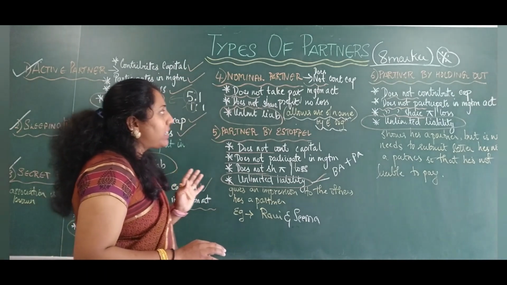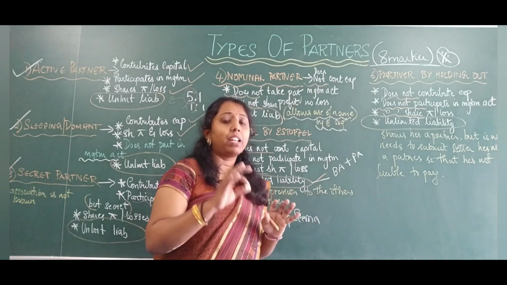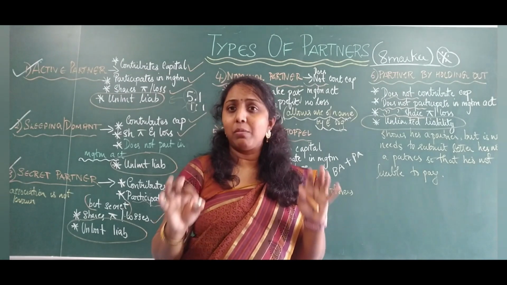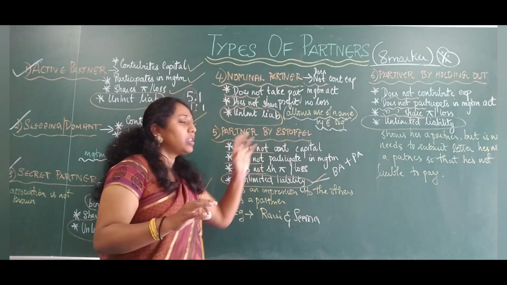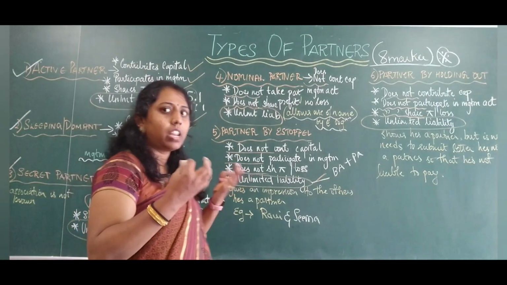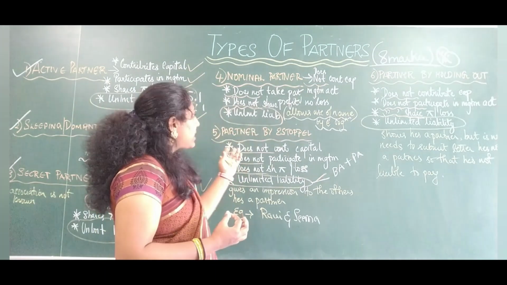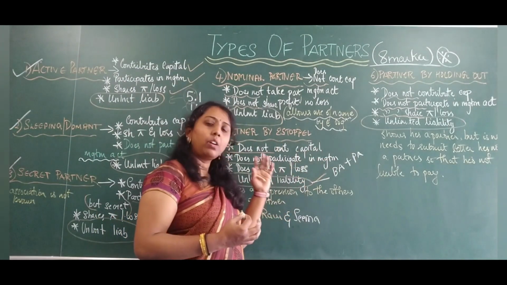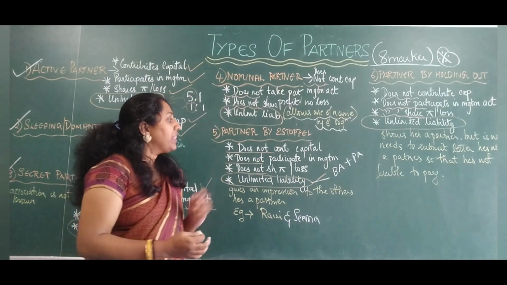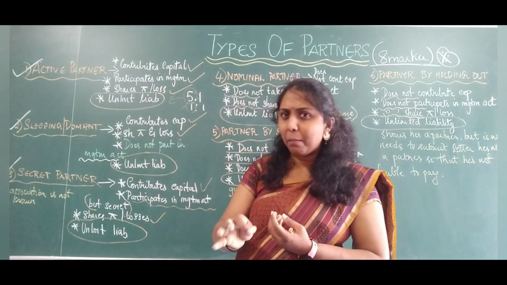Then, nominal partner, he does not invest capital, does not share profits and losses, and does not take part in management activities, but he allows the use of his name. Why? Imagine film stars, for example. They are earning a lot of money because of which they share unlimited liability. Next is partner by estoppel and holding out, which I have already told you. Let me know if you have any doubts because this is a very important topic.